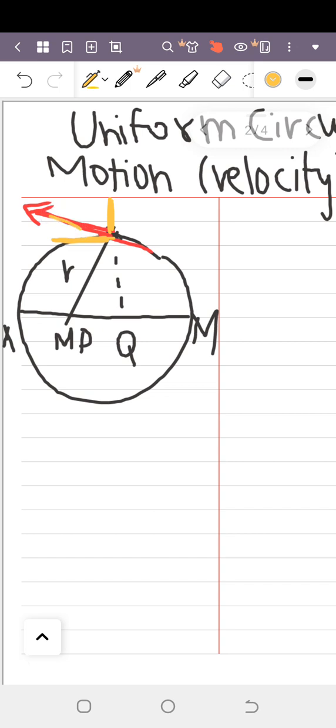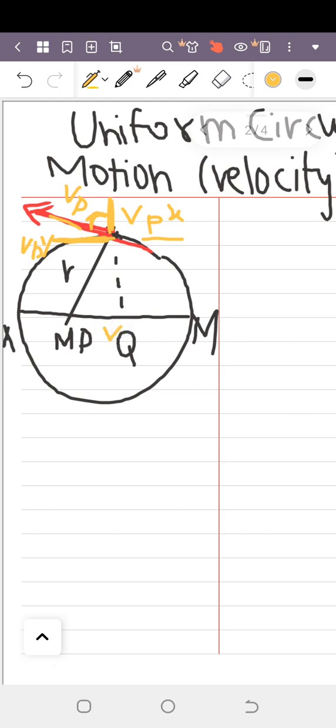This tangential velocity is VP, and this is the VPX component, and this is the VPY component. Why do I denote this VPX component? Because remember, the line from which the angle is formed is named the x component. So here we have the tangential velocity x component and the tangential velocity y component.